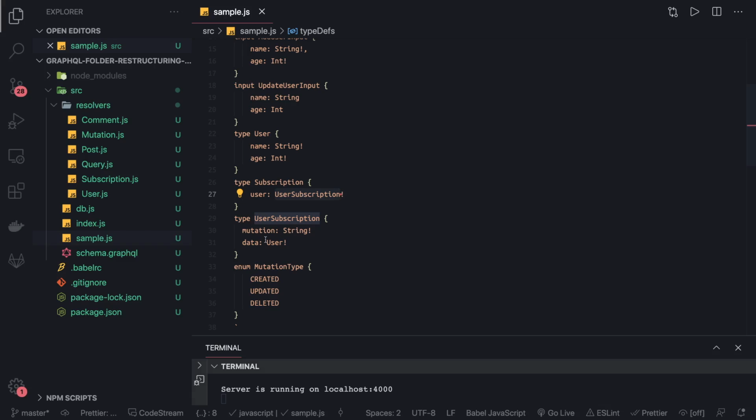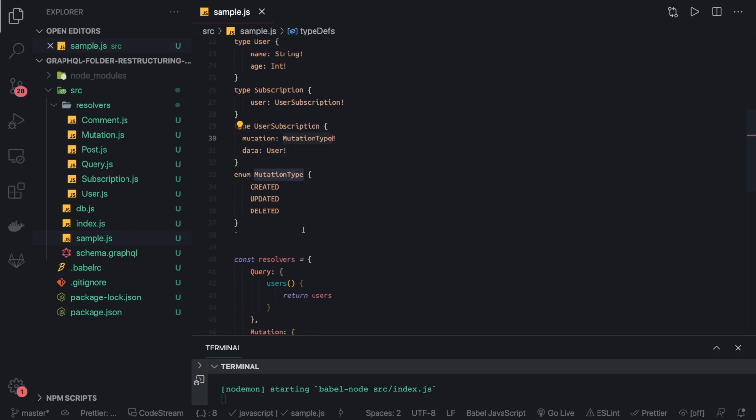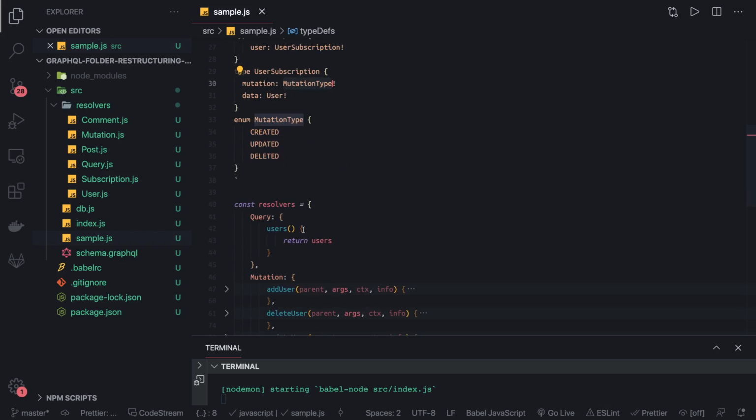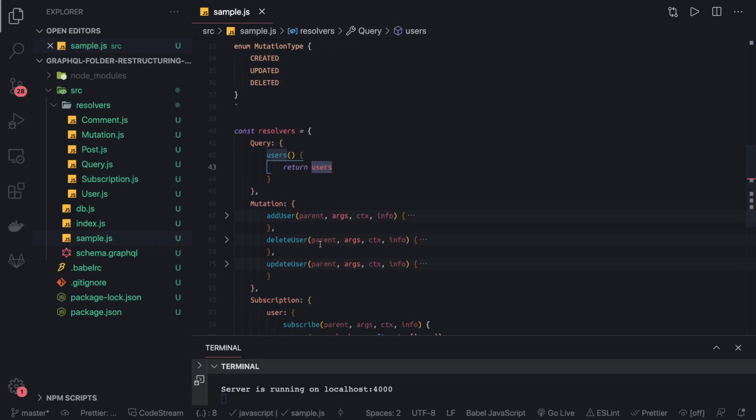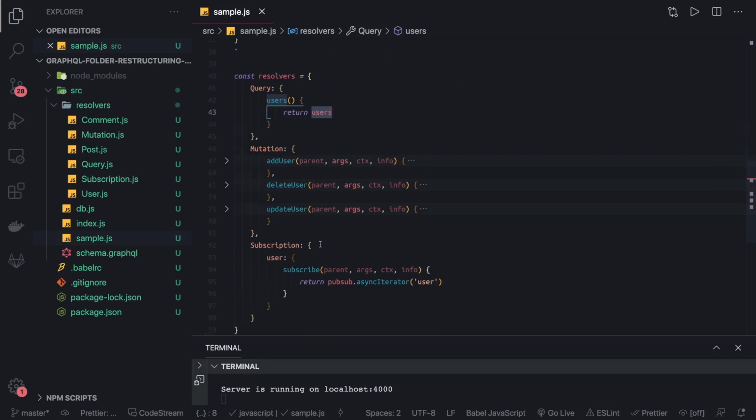So user subscription is a type, mutation is of type string, and data is of type user. Okay, so this mutation should be of type mutation type. This is wrong. Yeah, mutation is of mutation type, which can be created, updated, deleted. Okay, and these are the resolvers. Resolver means the query definition, it returns the list of all the users we have, and then we have update user, delete user and create user.